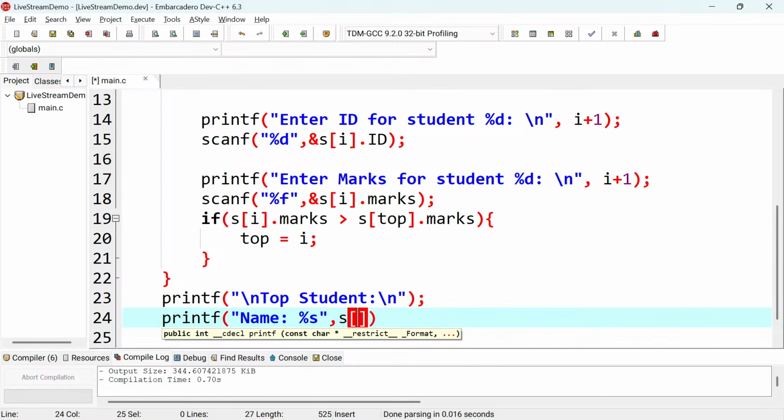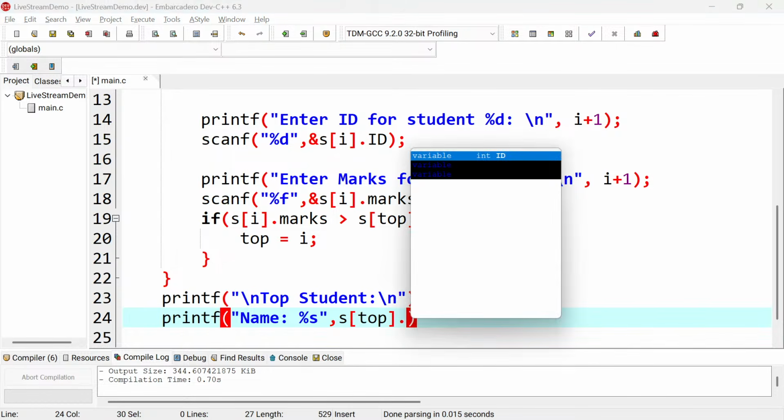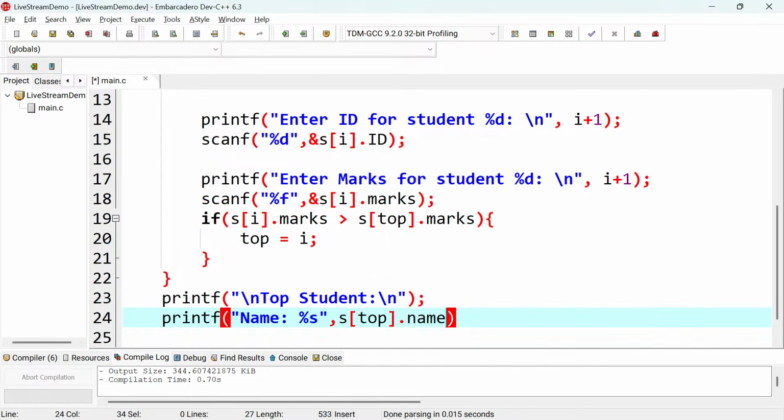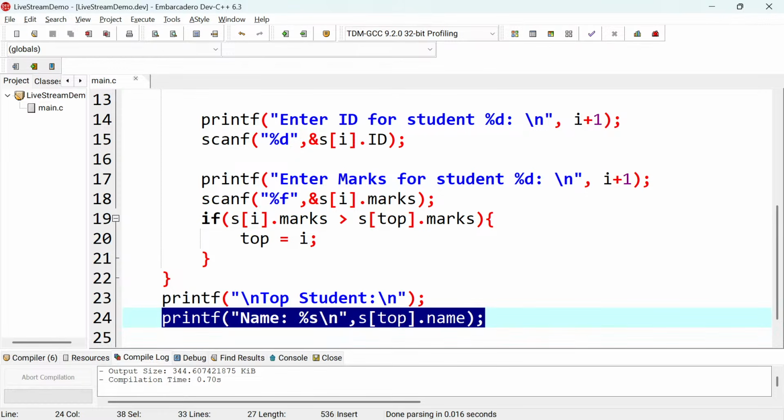s at index top. Now I'm using top as the index. Then I say dot name, something like this, and then I'll terminate this. I think it's good to put a slash n in there. So now I can do the same to print all the details like the age and so on.